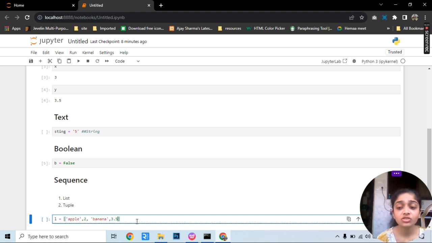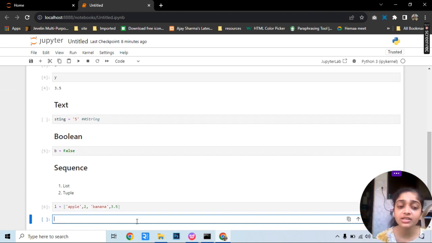So it can store all types of values. It is not necessary that it will store only strings or only integers or only floats. No, it can store a collection of all of these. This is called a list.